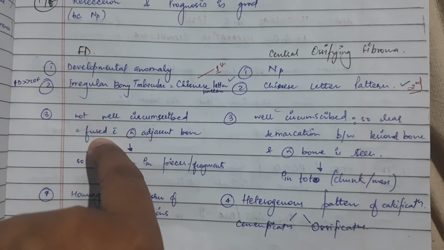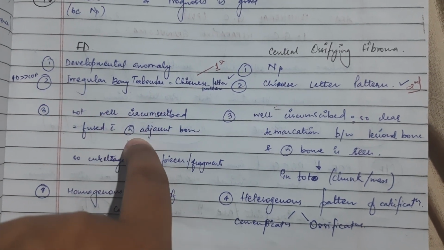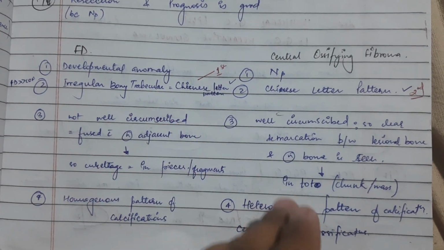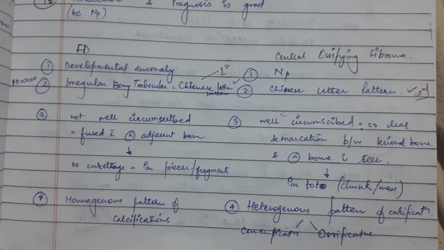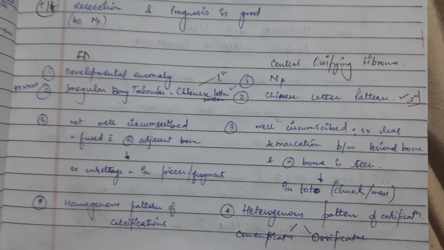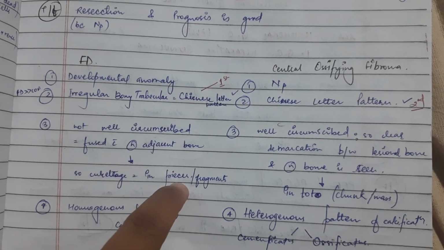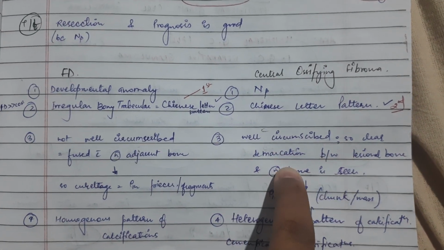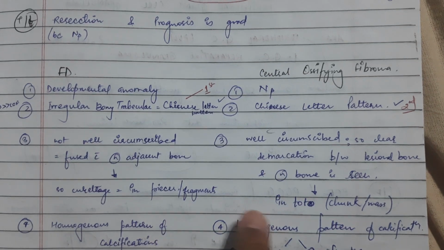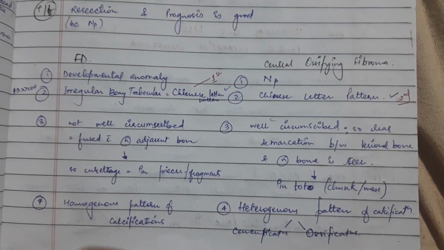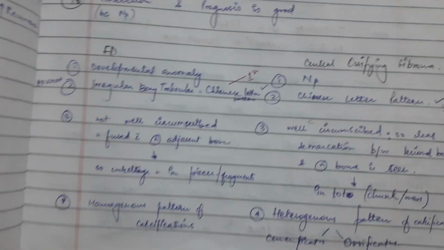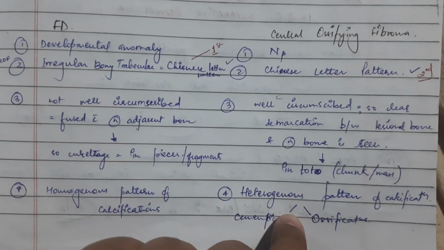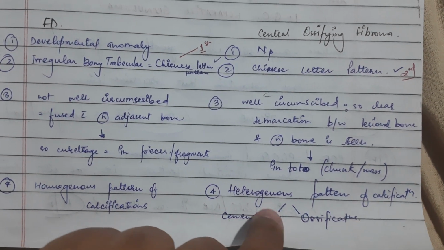Fibrous dysplasia is not well circumscribed, fusing with normal edges of bone; the line between normal bone and diseased bone is not well defined, so we do curettage in pieces. Here it is well circumscribed, with clear demarcation between lesional bone and normal bone, so we do en bloc excision or resection. Fibrous dysplasia has a homogeneous pattern of calcification, while this has a heterogeneous pattern of calcification, cementification or ossification.